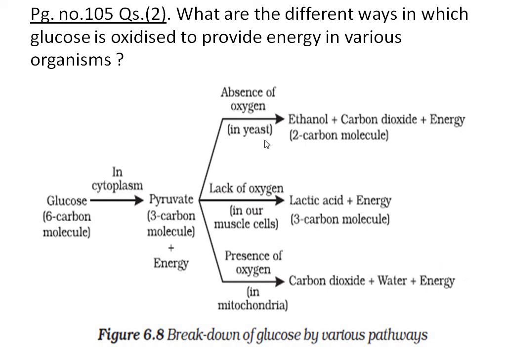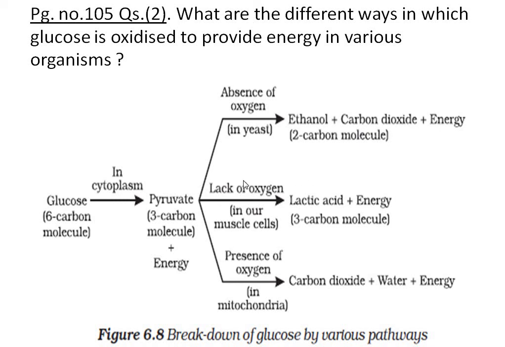In anaerobic respiration, less energy is produced. That takes place in yeast, bacteria, etc. They have only one cell, so their life activities need very little energy. By doing anaerobic respiration, they get their required energy.